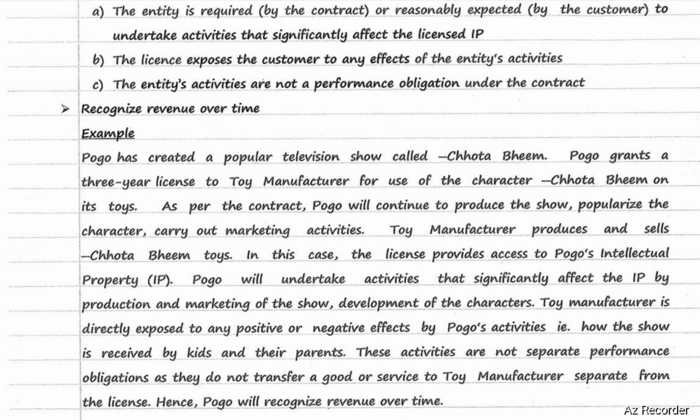Pogo grants a 3-year license to a toy manufacturer for use of the character Chota Bheem on its toys. As per the contract, Pogo will continue to produce the show, popularize the character, and carry out marketing activities. The toy manufacturer produces and sells Chota Bheem toys. In this case, the license provides access to Pogo's intellectual property (IP).